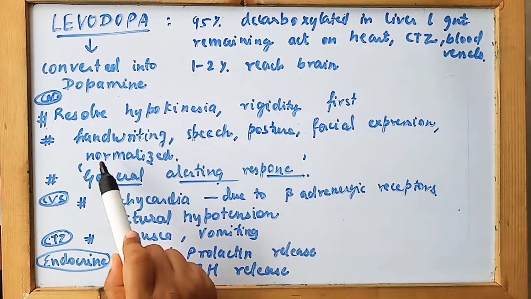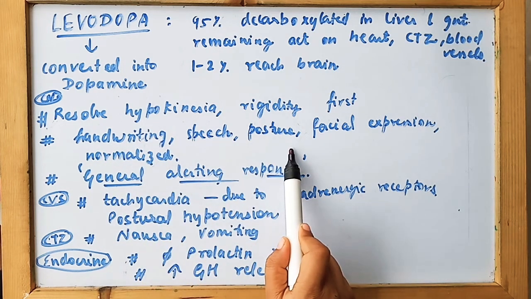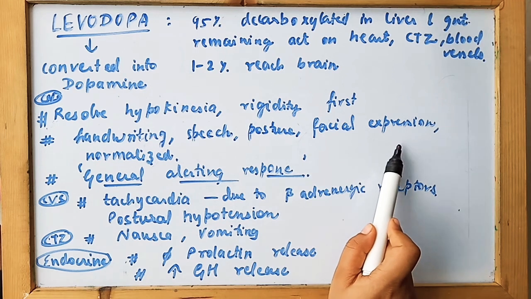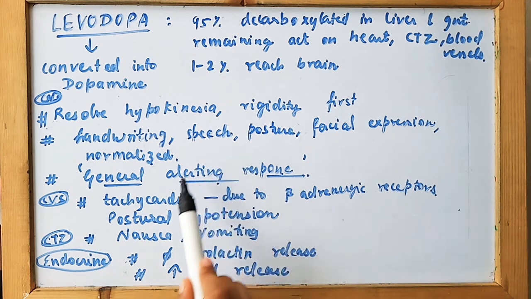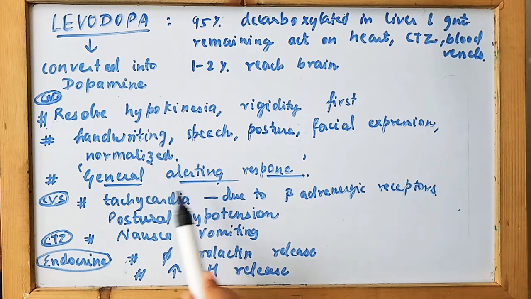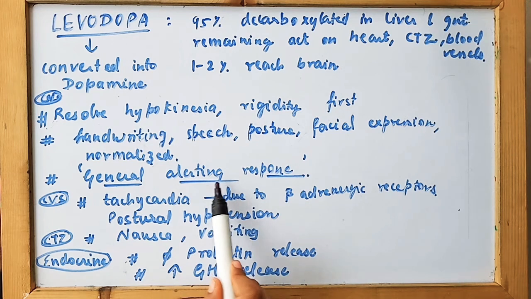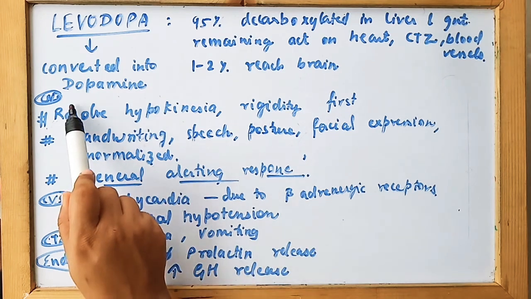Then slowly, the second step of the treatment is that the handwriting, the speech, the posture of the person, and the facial expression also are treated and are normalized by the drug. So levodopa basically causes a awakening effect, that is, a general alerting response is seen with this drug. And levodopa has these specific actions on the CNS.